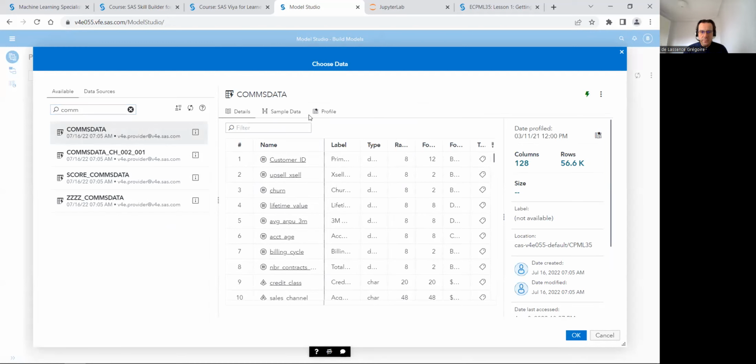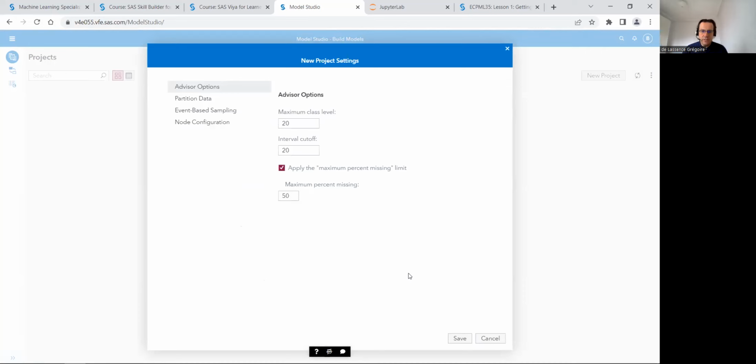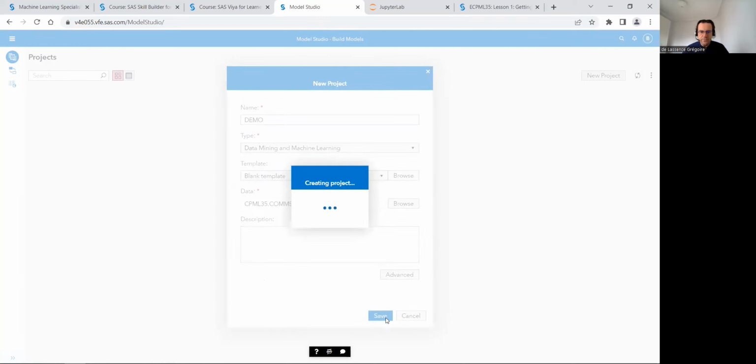from SAS Viya for Learner. There are 128 columns and 56 rows. It's a churn database, churn in telecommunication. So there is this variable churn, which is the target. And there is some advanced stuff that you can understand by following all the lessons. And then you can create a project.